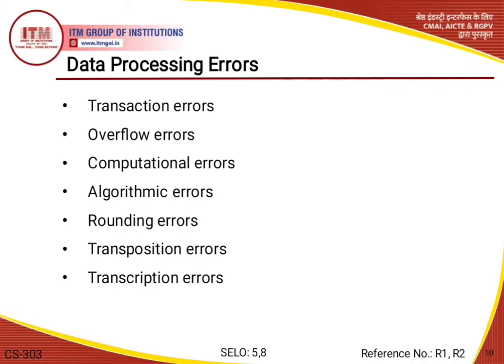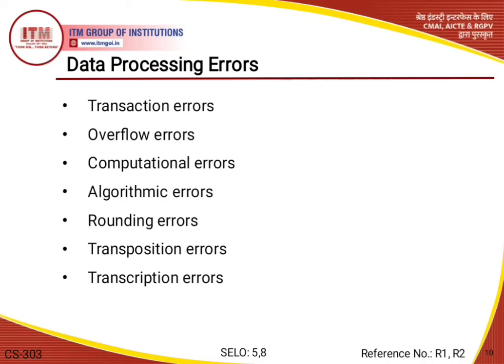So basically the main focus of the data processing activity includes these types of error, so that we are aware of them and try to avoid these types of foolish errors.